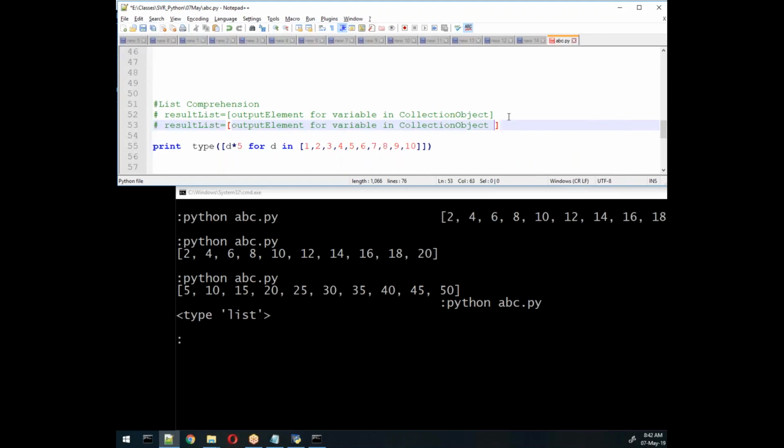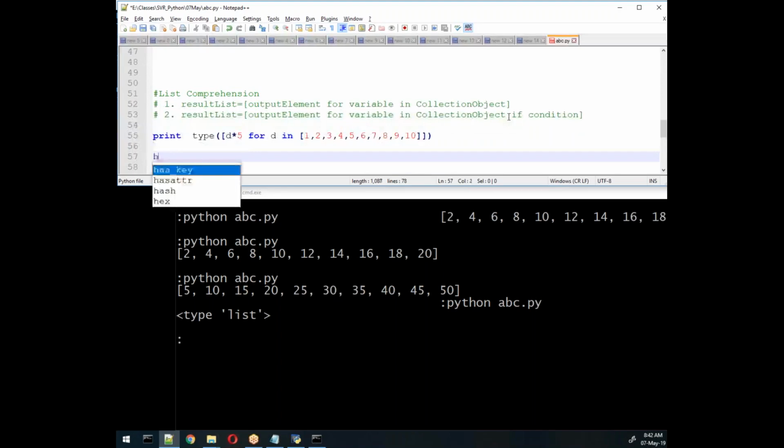That means an if condition, then true or false values, so it returns either true or false. Let me try this example. This is syntax one, and this is the second syntax. I'll try the second syntax.